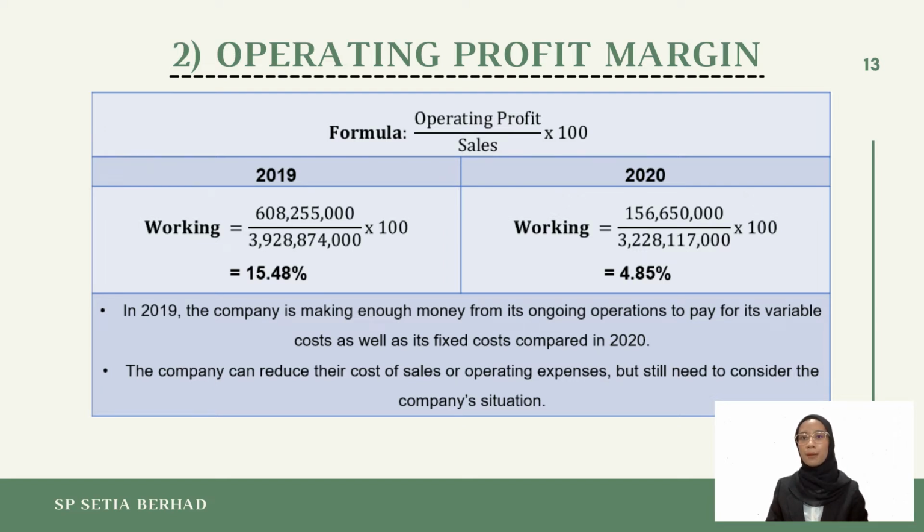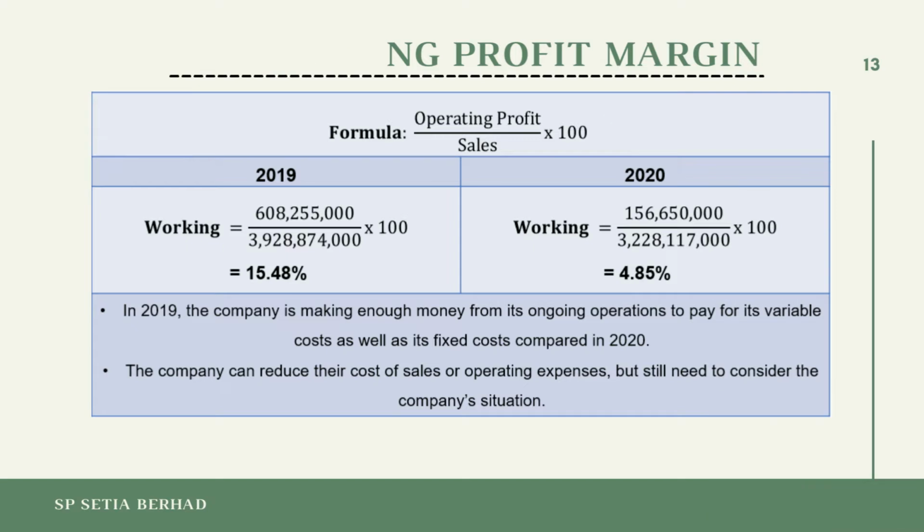The suggestion that can be proposed to the company in order to increase their operating profit margin is that the company can reduce their cost of sales or operating expenses, but still, the company needs to consider the company's situation.